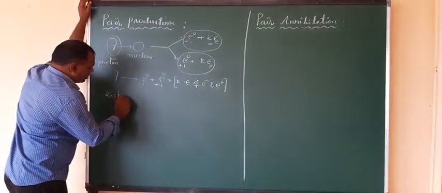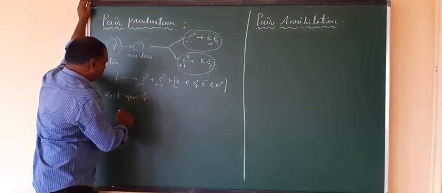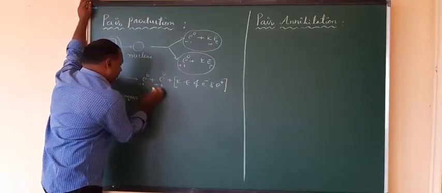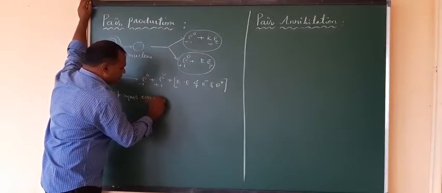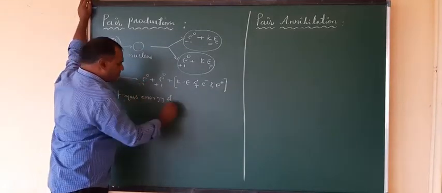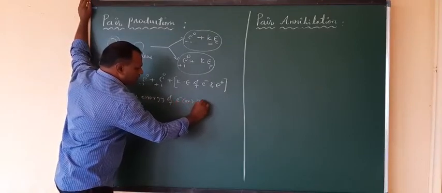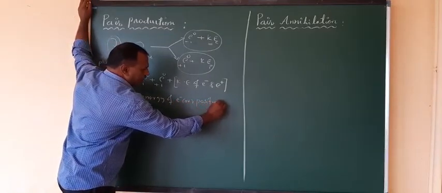So here, the rest mass energy of either electron or positron, both are equal. So how much is it?